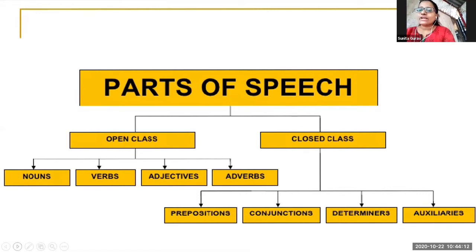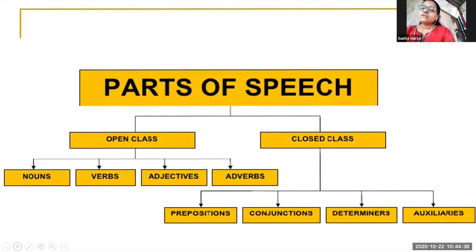Go, gone. Go, went. Like that also it becomes. It means we can change verbs into the past tense and the future tense also, and that is why verb is a changeable part of speech.